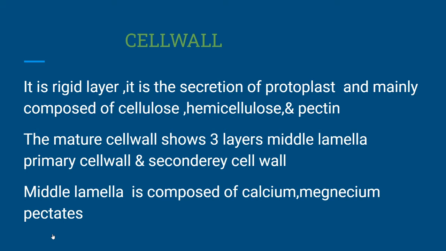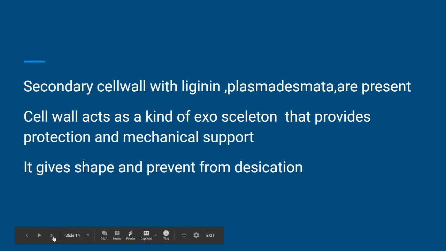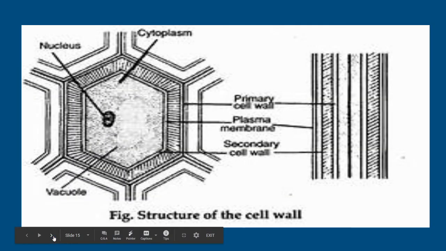The mature cell wall shows three layers: middle lamella, primary cell wall, secondary cell wall. Middle lamella is composed of calcium, magnesium, pectins. The secondary cell wall has lignin, and plasmodesmata are present. Cell wall acts as a kind of exoskeleton that provides protection and mechanical support. It gives shape and prevents desiccation.